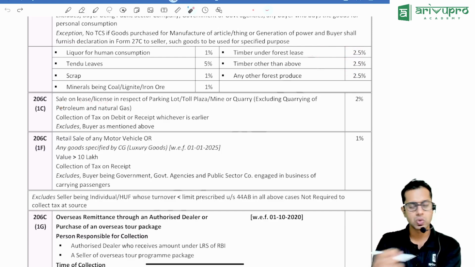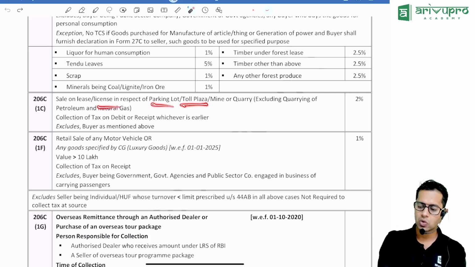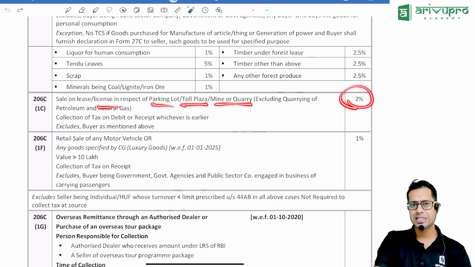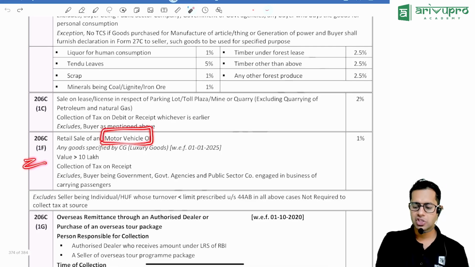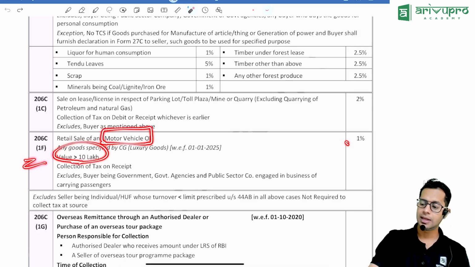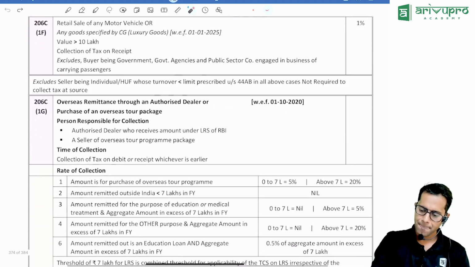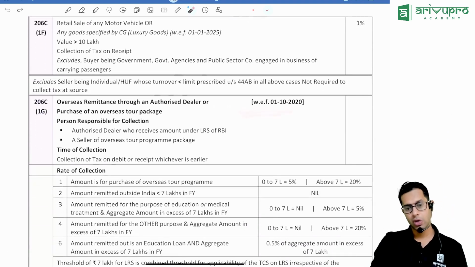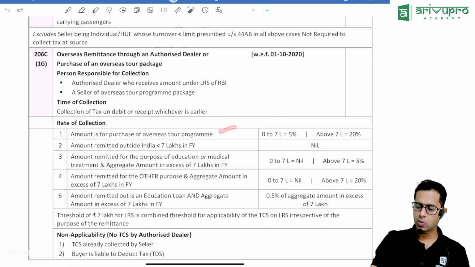Sale or lease. If you are taking a license of a parking lot, or you are taking any parking lot or toll plaza on lease, then TCS is required to be collected at 2%. Now, this is a little important. If you are purchasing a motor vehicle whose value is more than 10 lakh rupees, then the person selling the motor vehicle will collect an extra 1% from you as TCS. Then if you are going for a vacation outside India, if the total tour package is up to 7 lakh rupees, it is 5% TCS. If it is more than 7 lakh rupees, 20% TCS is required to be collected.